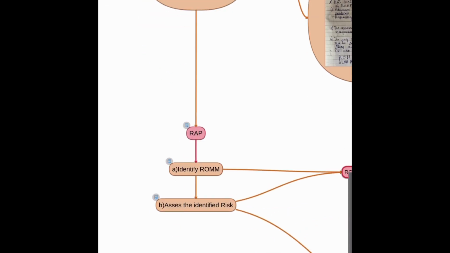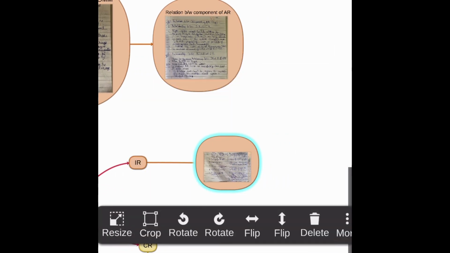For identifying and assessing risk of material misstatement, we need to consider IR and CR, because ROM consists of IR and CR. To identify and assess inherent risk, first of all, inherent risk is at financial statement level and at assertion level.